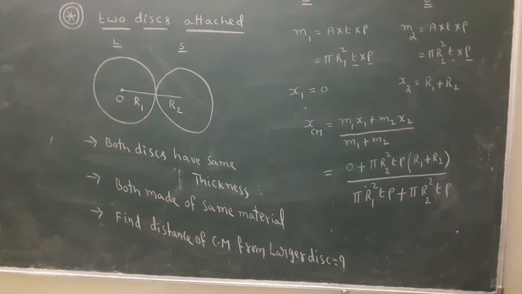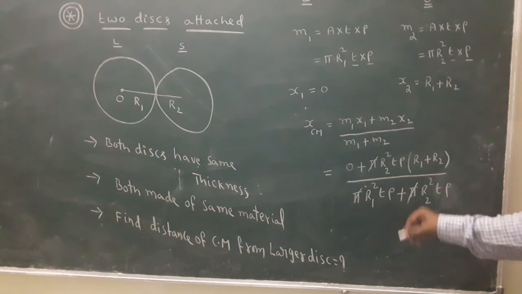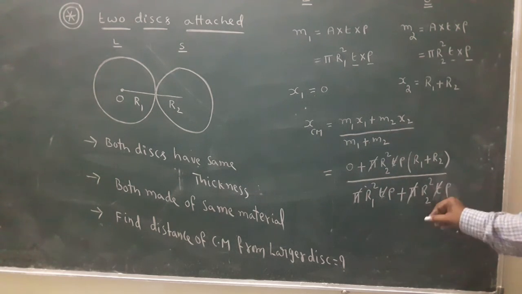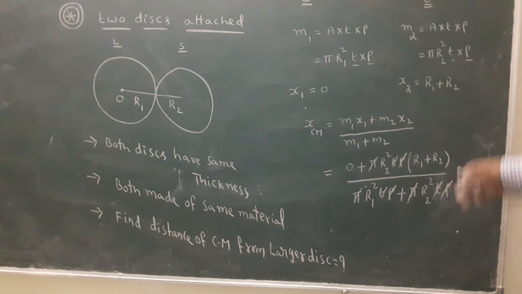Here pi cancels, t cancels, rho cancels. The remaining is the answer. Write it down.